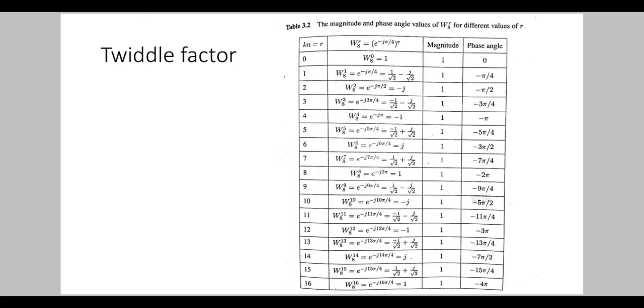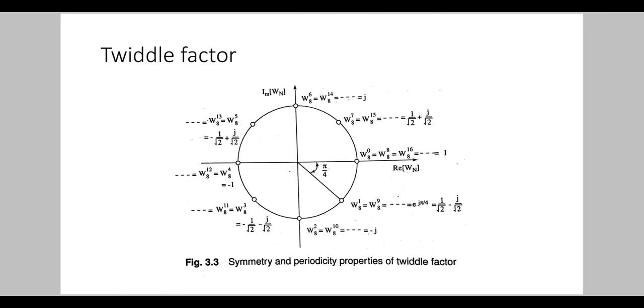Let us take the first row, that is putting r is equal to 0. We are getting W8 raised to 0 magnitude as 1 and phase angle as 0. Magnitude 1 and phase angle 0 means the real axis, that is positive real axis.